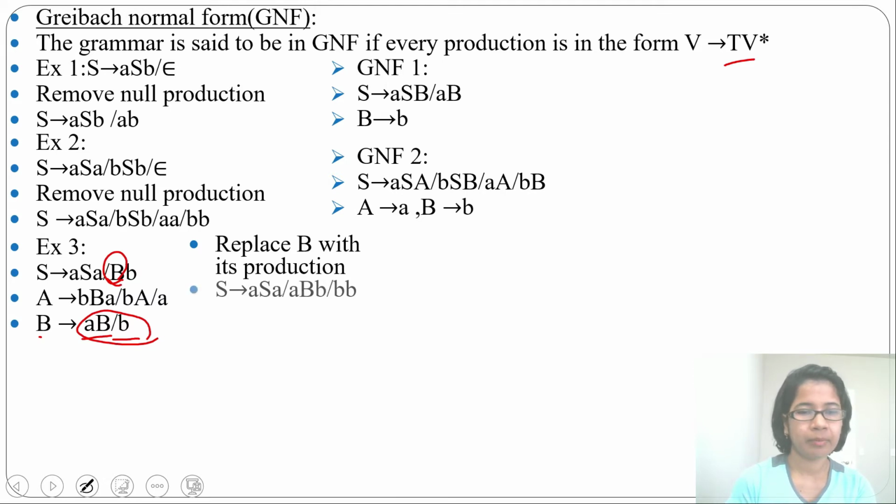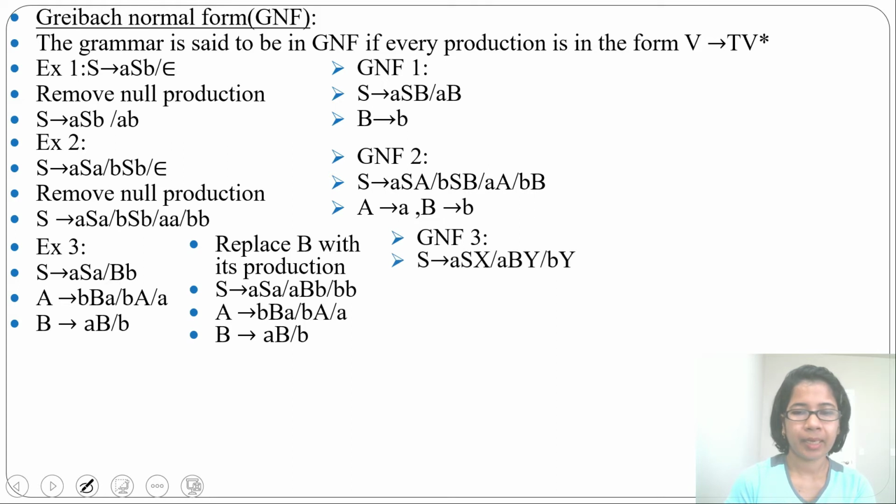So after replacing it will be S tends to ASA or AB, as B is deriving AB or B. So ABB and BB. Then from A we derive BBA or BA or A. From B we derive AB or B. Now you can mark every production starts with a terminal. Next we will find GNF for this. So from S we will derive ASX, ABY or BY. So this X is for this A, then this Y is for this B.